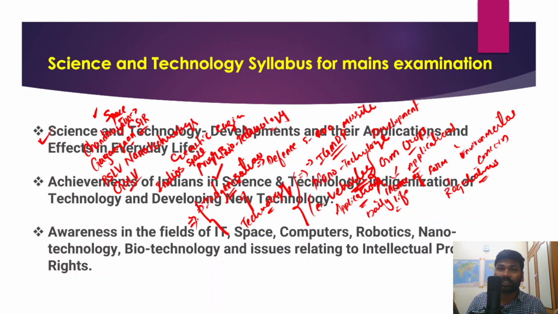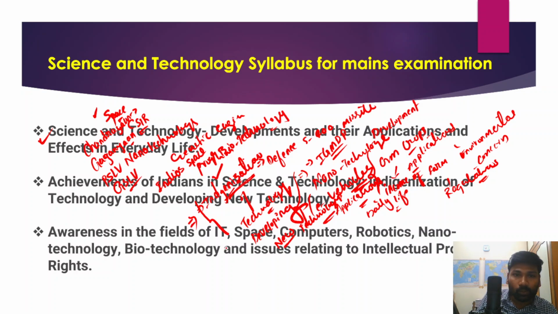So what are the achievements we have made so far in the field of science and technology, particularly with respect to indigenization of technology and also developing new technologies? If there are any efforts made for the development of new technologies, that should also be discussed here, and that is very, very important.